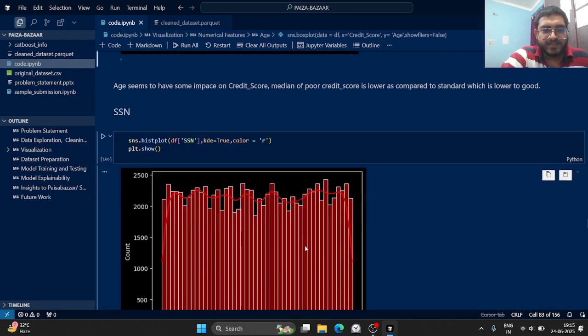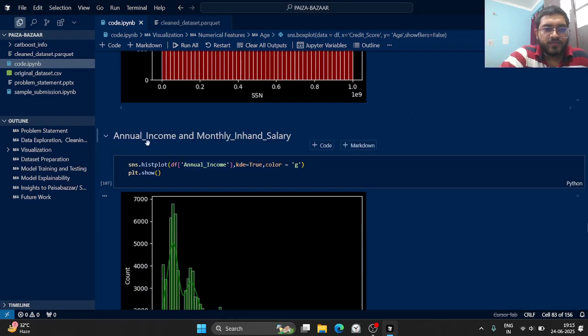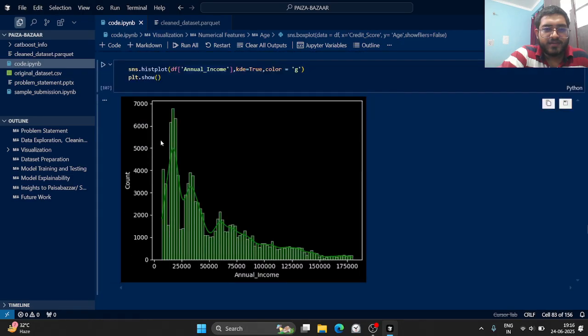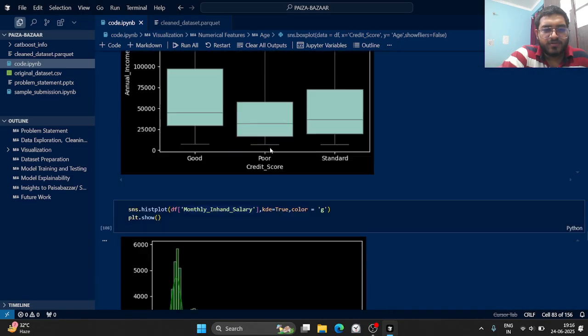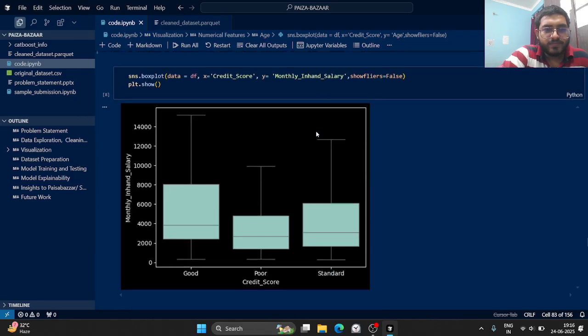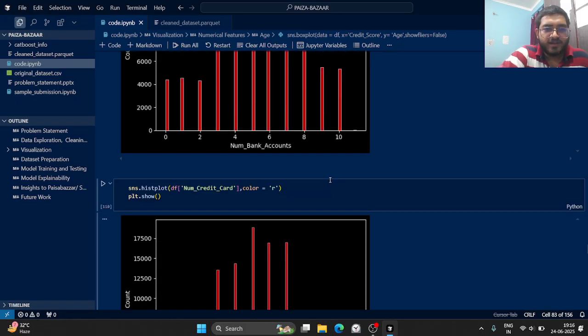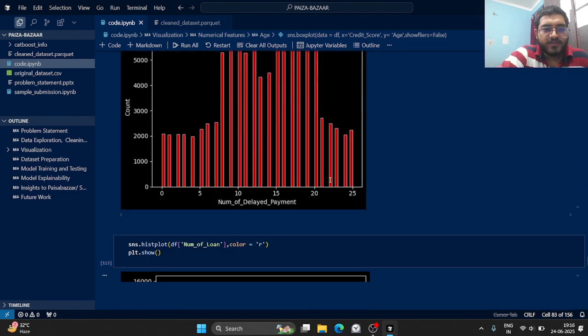From there we have SSN. This also did not have much variation. Then we move to annual income and monthly in-hand salary. They have basically a similar plot, but it was a bit skewed. This is right skewed. I moved to the box plot. There were some features like number of bank accounts, number of credit cards, number of loans, number of delayed payments, and number of credit inquiries. I simply did univariate analysis for them.